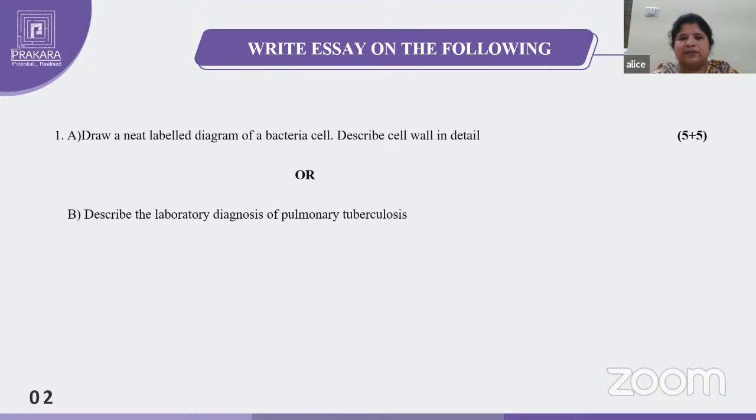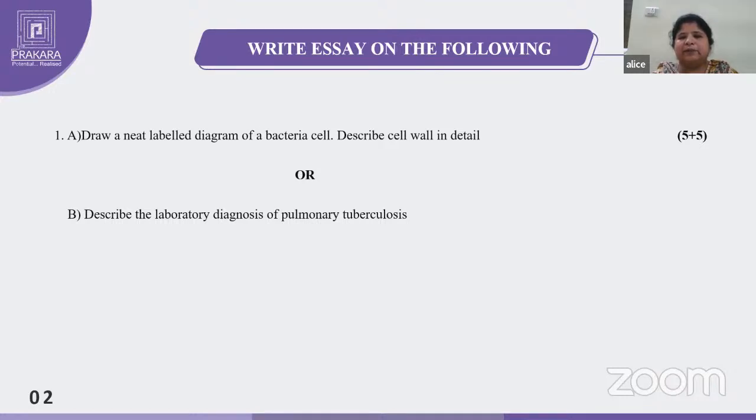So coming to the first question here, A, you can see the question: draw a neat labeled diagram of a bacterial cell and describe the cell wall in detail. That is your question. So this may carry 10 marks. They may split it 5 plus 5. So coming to the neat labeled diagram of the bacterial cell, first you have to write some points regarding the cell, what are the constituents, the components which are present in the normal cell. And you draw the neat diagram of the bacterial cell, which contains the ribosomes, mesosomes, nucleus, and everything.